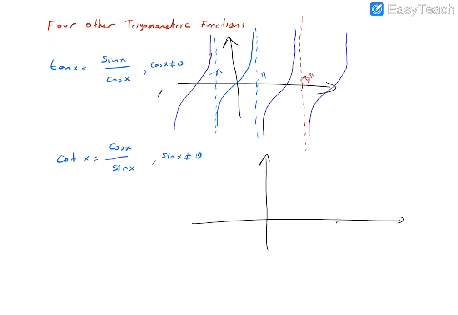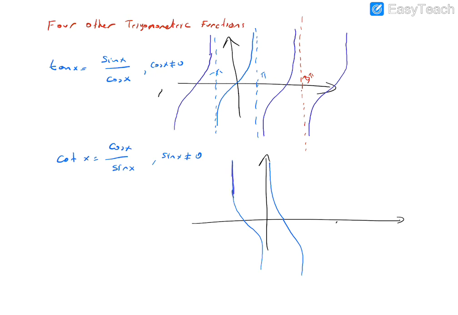3 pi. And for the cotangent function, let's sketch the graph here. It is similar to the tangent function, but a bit different. It's like this one. This is the original one from 0 to pi over 2. This is the cotangent x.